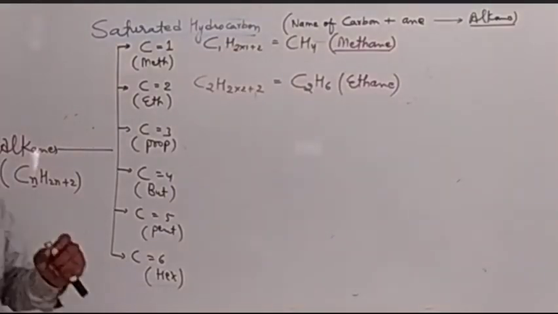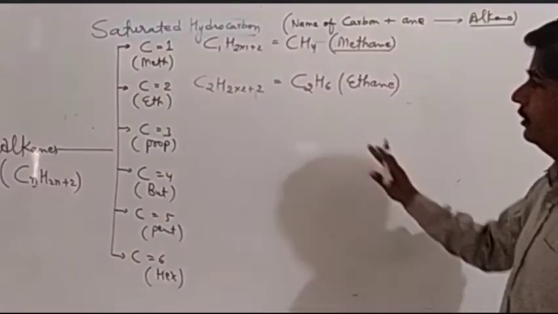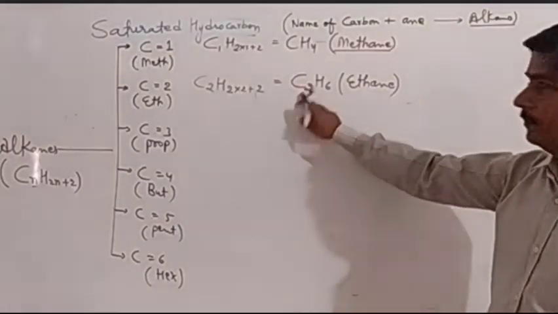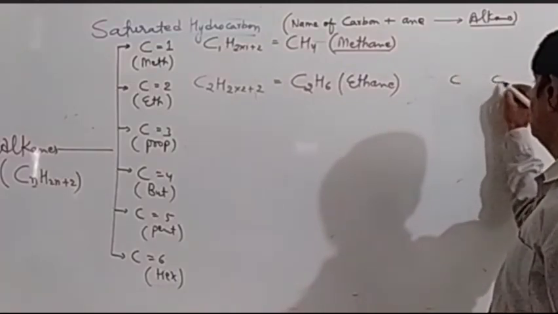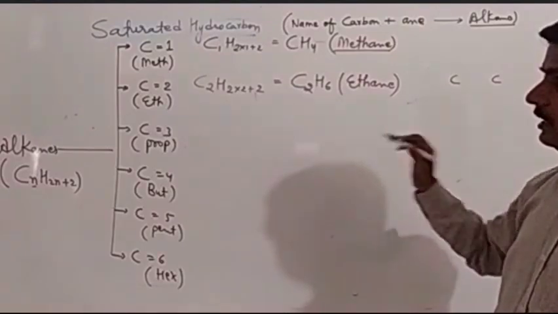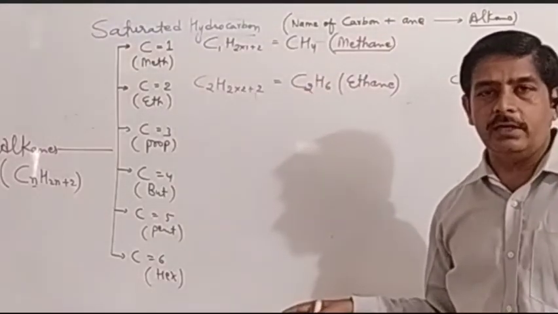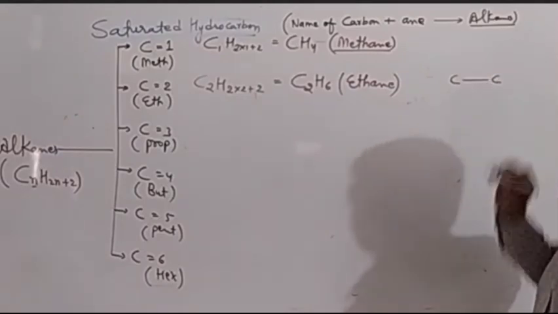Now we can write the structure of ethane as well. We have 2 carbons, so let's draw 2 carbons. As it is an alkane, there is a single bond between carbon and carbon. So we will write a single bond here.